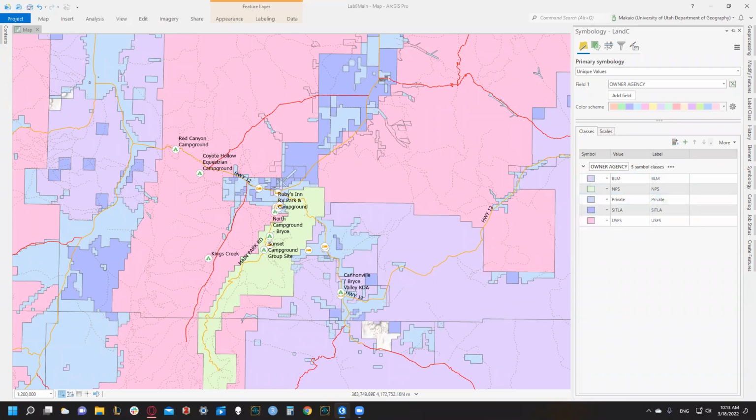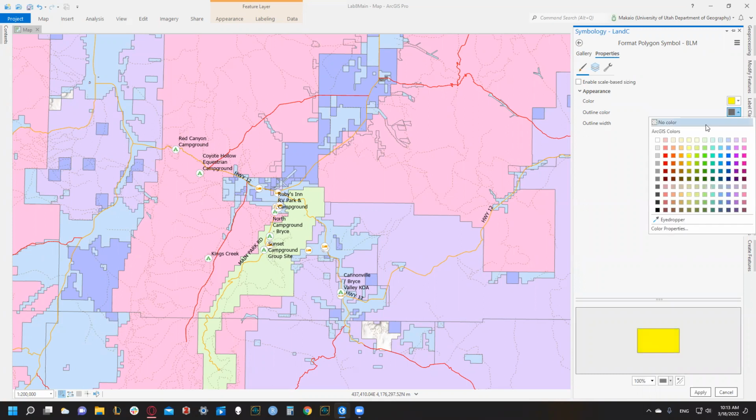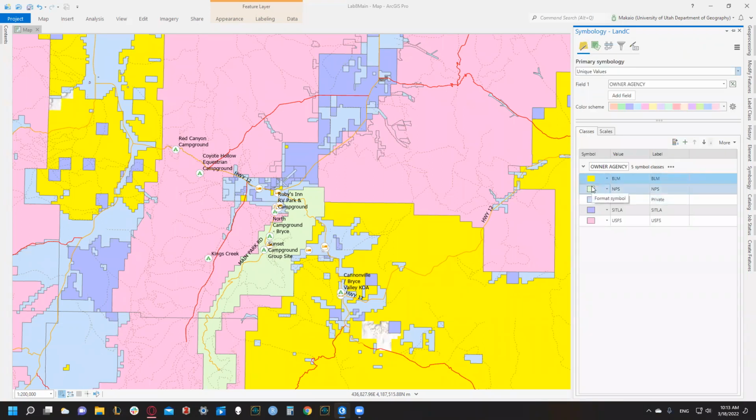So 3, 4, 5. Then we check the instructions: 1, 2, 3, 4, 5. Cool. We're on the right track. So then we're also given specific colors to use in the instructions. Our BLM is going to be yellow. Our outlines mean no color. We're going to have no outline width. And we're going to do that for each of these. So then we don't have to close this window to get back. We can just click the back button, and then we can just go straight to NPS. NPS, National Park Service, is going to be purple.